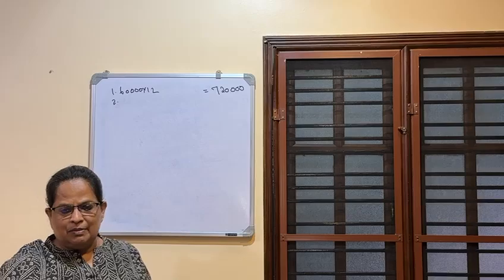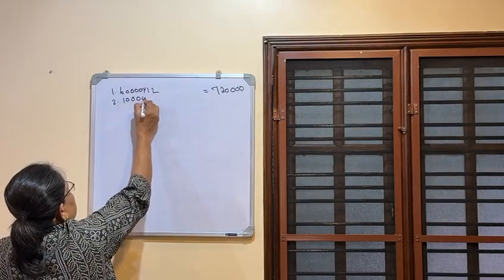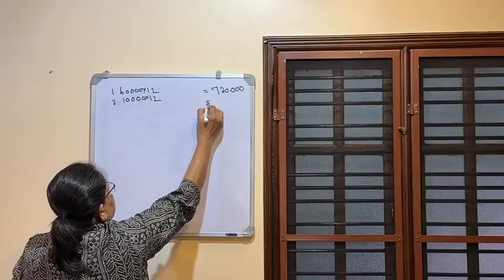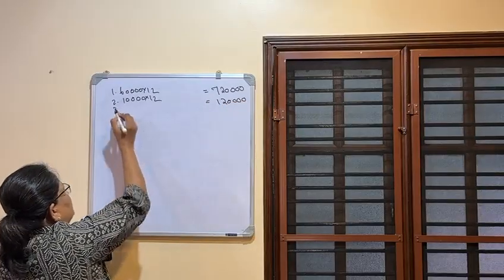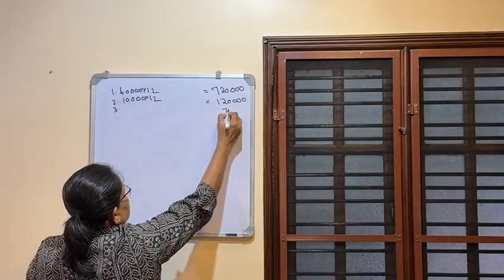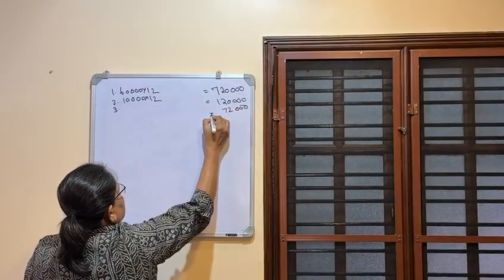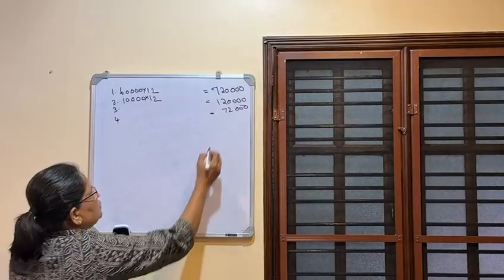Second, you have to remember DA, 10,000 into 12, that is 1,20,000. Third is bonus, 72,000. Fourth is bonus arrears, 10,000.